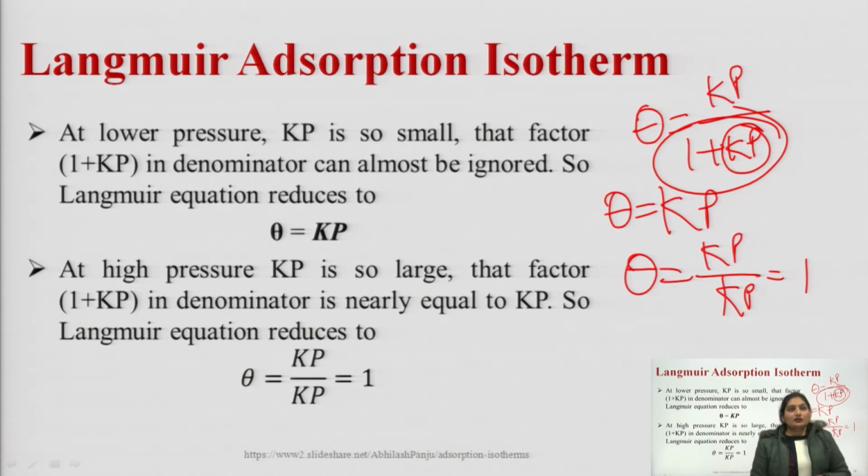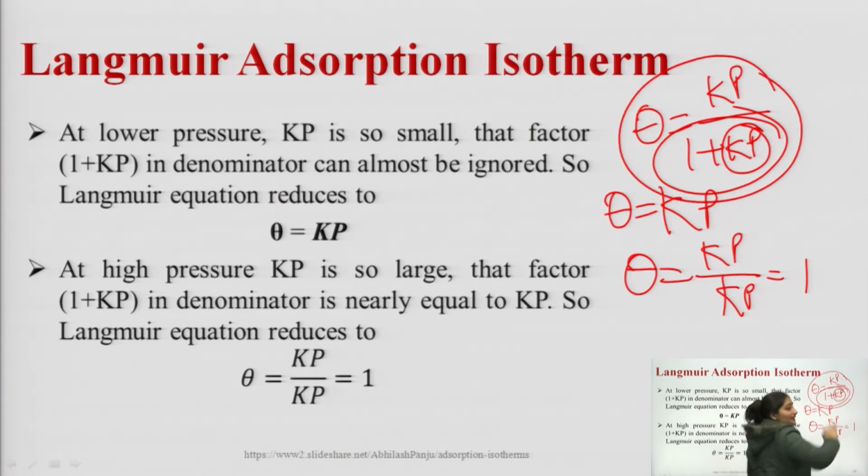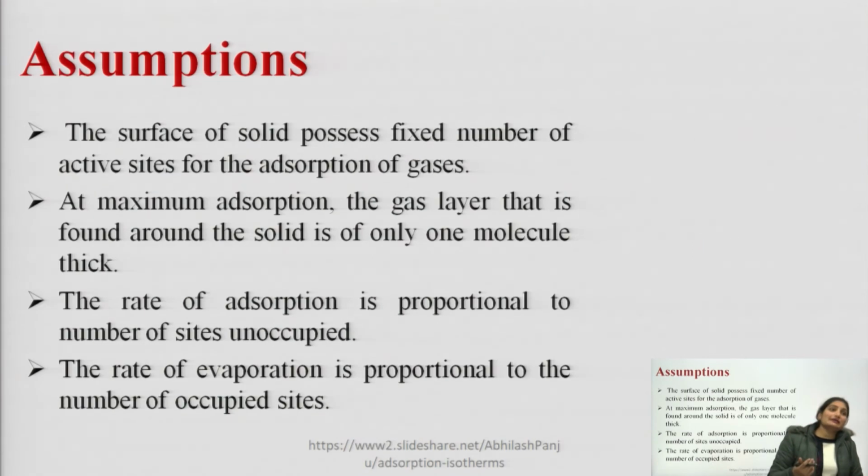Okay. So, this is the Langmuir adsorption isotherm. Now, where are we getting this equation from? I have told you Langmuir adsorption isotherm is based on certain assumptions, and what are these assumptions? First, the surface of the solid possesses a fixed number of active sites for the adsorption of gases, and these fixed number of sites are represented by theta.